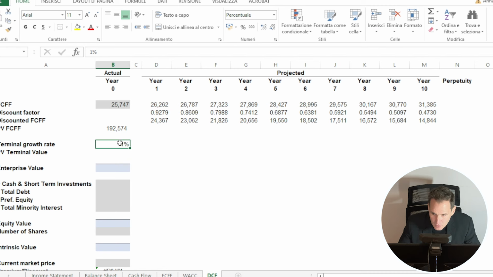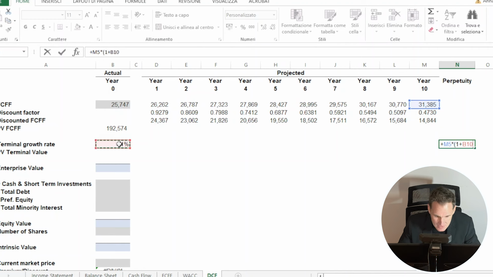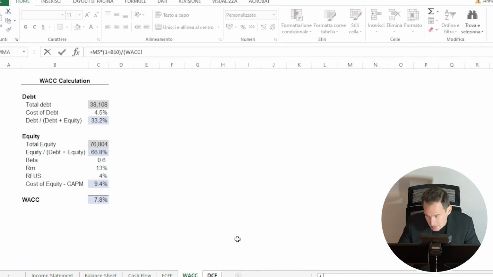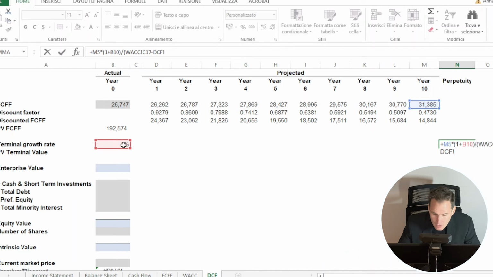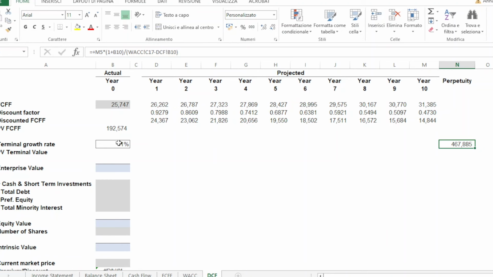Therefore, the terminal value of Johnson & Johnson is given by the expected cash flow of the last period, year 10, so 31 billion, times 1 plus the growth rate, 1%, divided by the difference between the cost of capital and the terminal growth rate, so 7.8% minus 1%. This gives us a terminal value of 468 billion or 221 billion in present value terms, which we can then multiply by the 10-year discount factor.